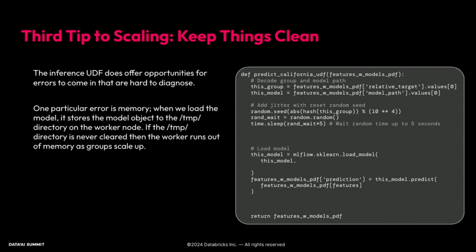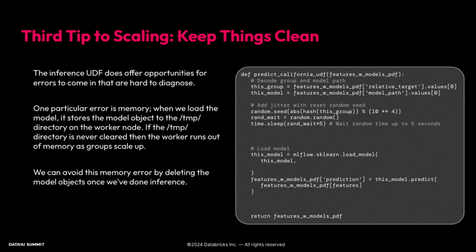But if we never clear that out after loading in the model artifact, as we're doing more and more combinations, we're going to just be adding more and more models into that temp directory. And depending on how many combinations you have, you can end up completely using all of the memory on your worker node just in storing these no longer being used model objects. Basically where you're going to end up is the number of groups divided by the number of workers. That's the number of model artifacts you're going to be storing on each worker. So if we have 50,000 and we only have 8 workers, it's going to be quite a bit.